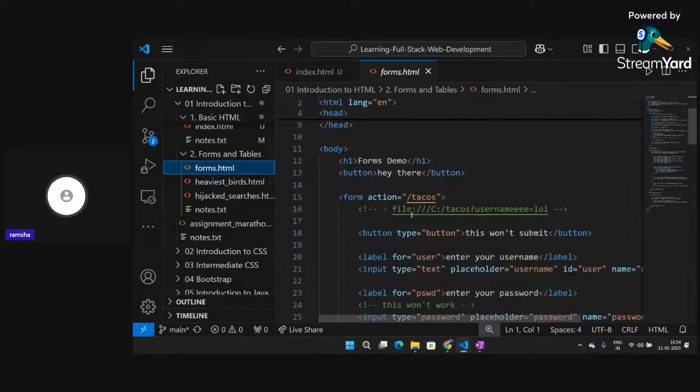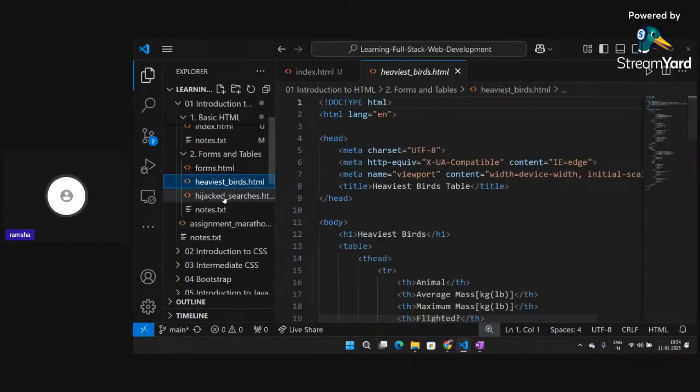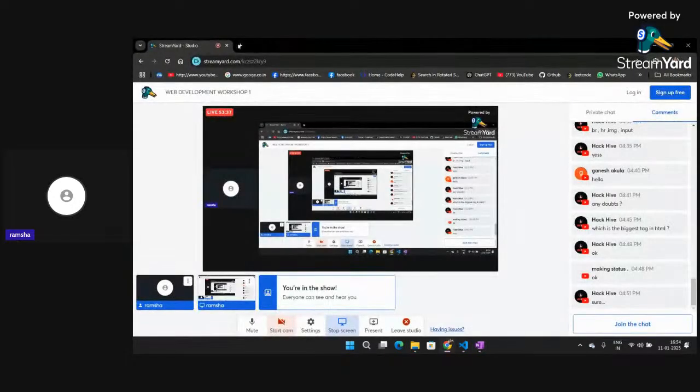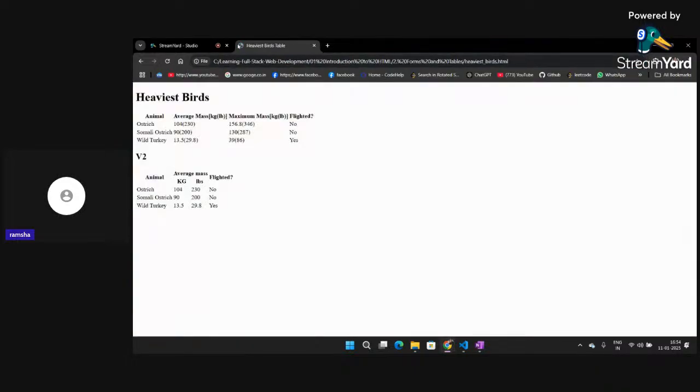Yeah, so this is about the heaviest birds. If I open this particular web page, you can see it is giving a table format, with the heaviest birds that are present: ostrich, Somali ostrich, and wild turkey. Right, so they have their table headings and the table content, and we are also getting the heading. Now we'll try creating this particular table on our own.